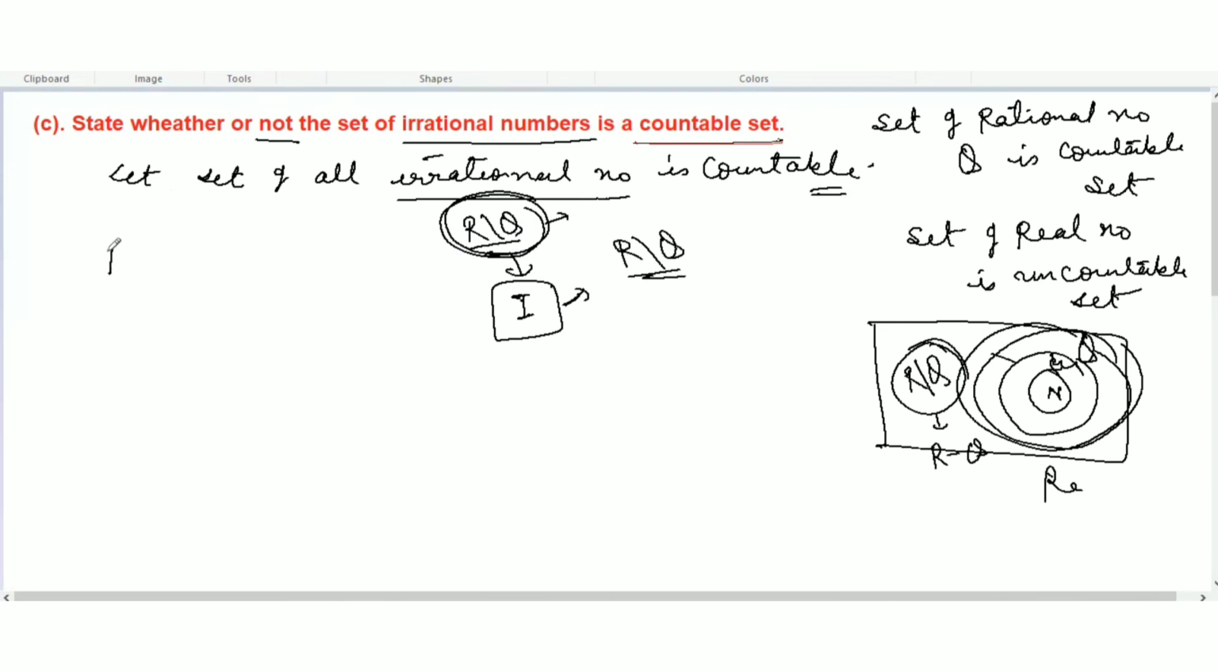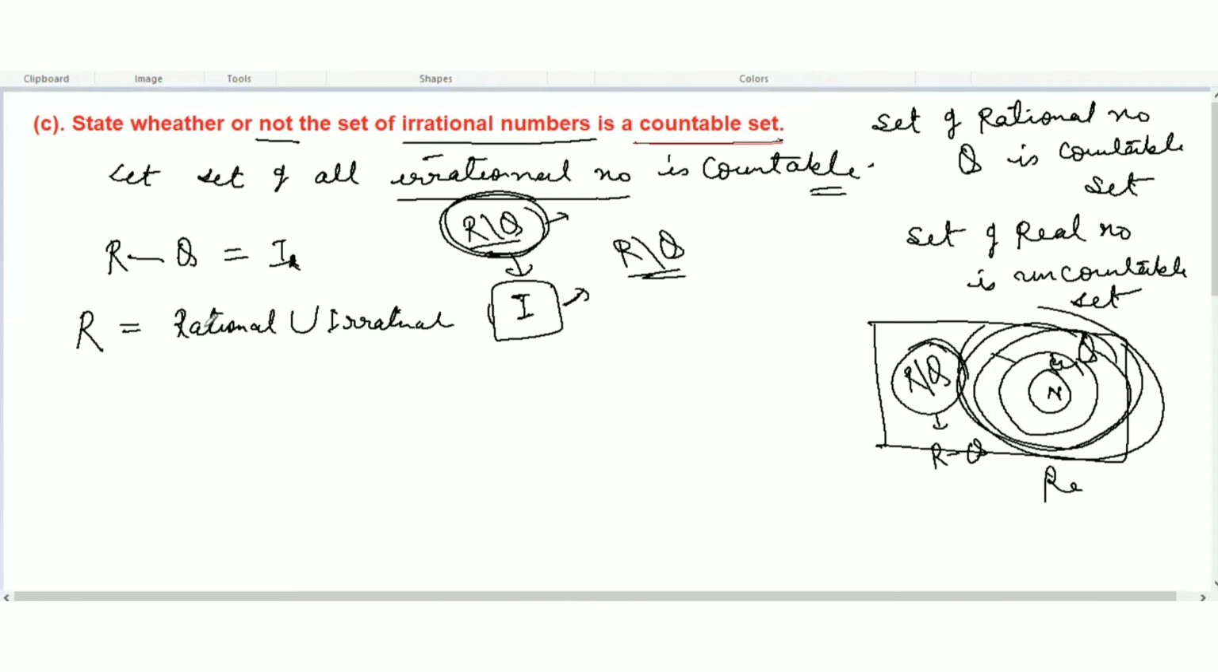So if you subtract real minus rational, all the real numbers minus this rational number, what number will you get? You will get irrational number. So I'm going to denote irrational number by IR. Now what is a real number? You can say that a real number means rational union irrational. So real number is rational union irrational.